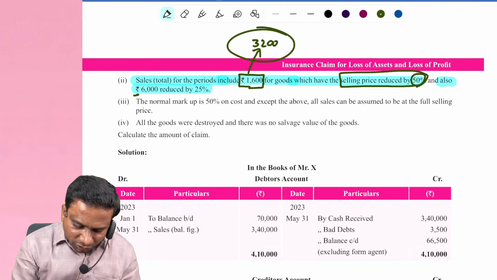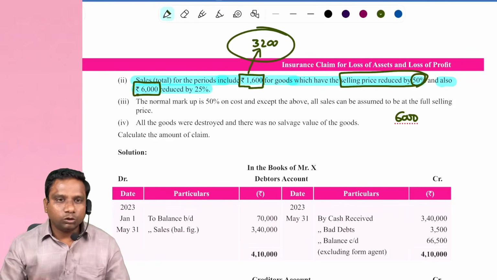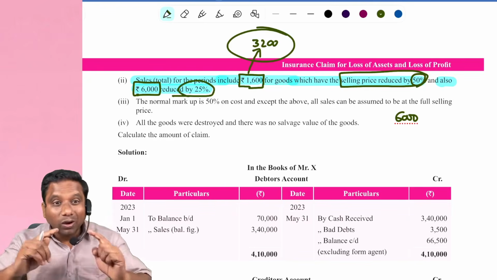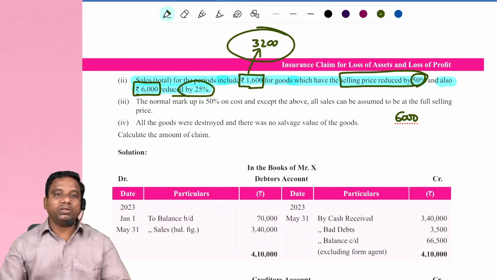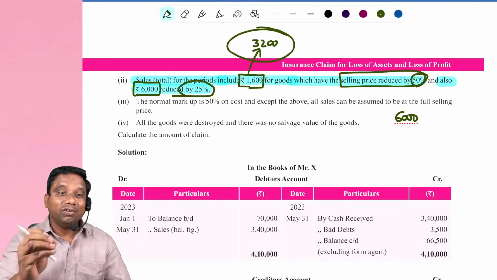And also, we sold goods for 6,000 rupees, but the original selling price was reduced by 25%. Very, very important.